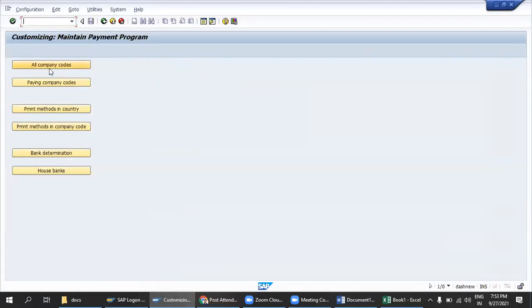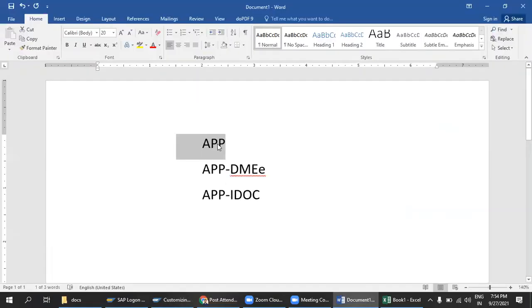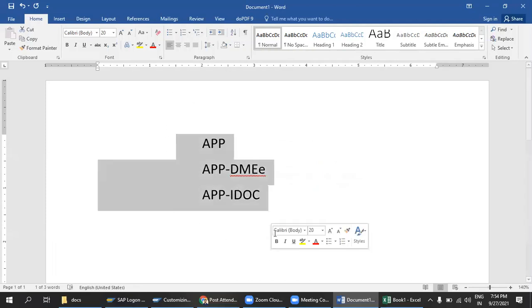So I know everyone knows about this FBJP transaction. What does this mean? This is basic. We can print the checks. Already I told you, right? We have three types of APP method. So don't think that this is the complete APP configuration. The entire APP configuration means APP configuration, APP plus DME configuration, and APP plus IDOC configuration. If you know these things, then you have good knowledge in APP.